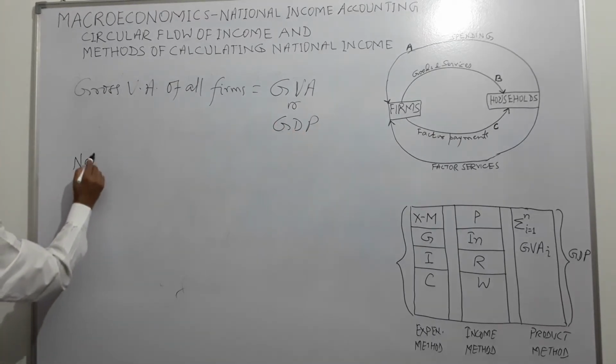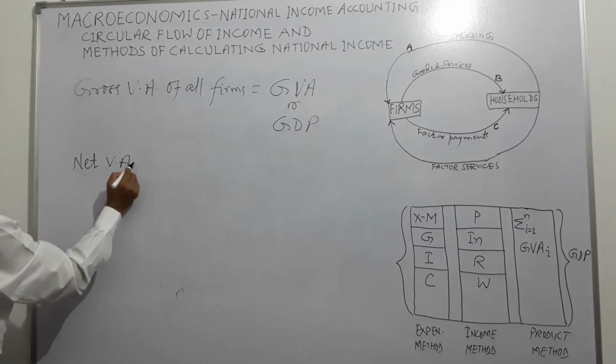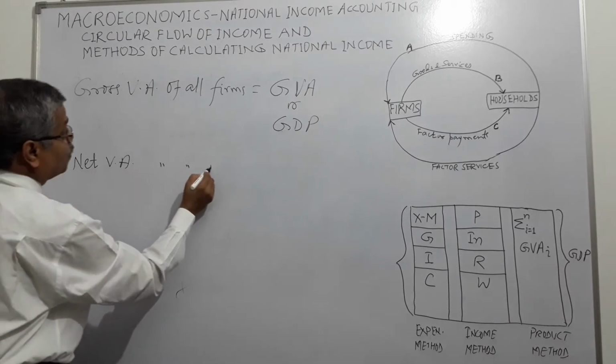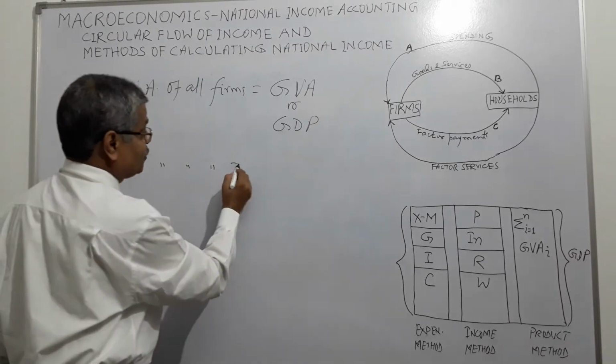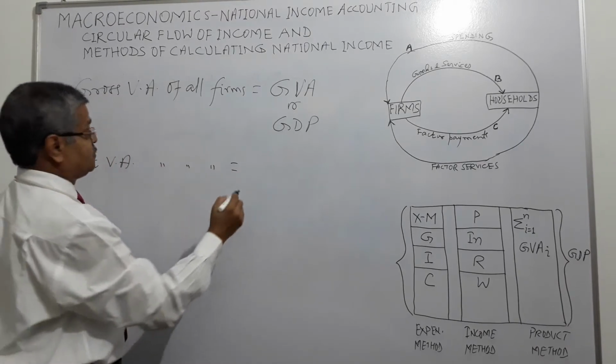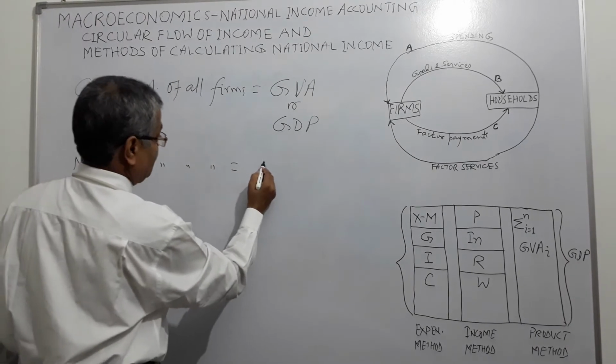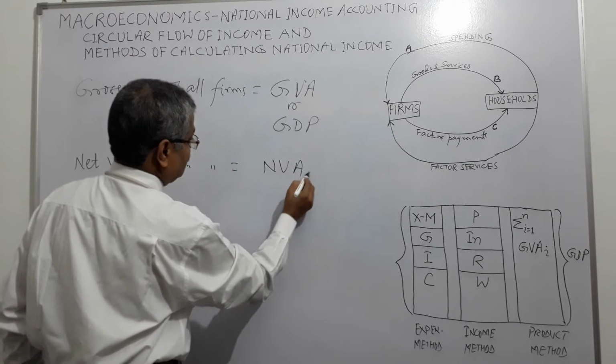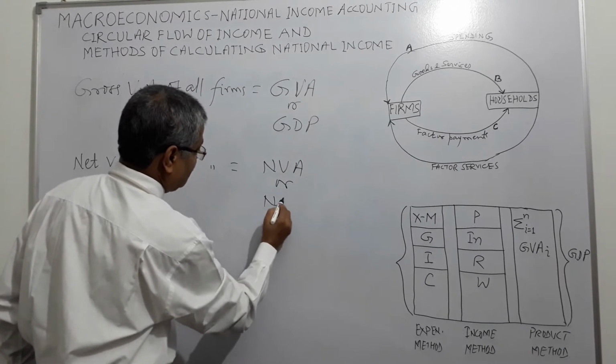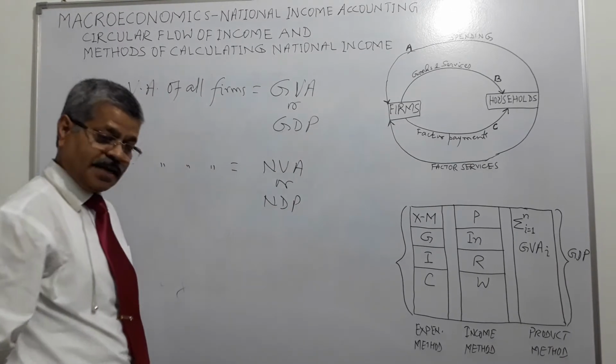If we calculate net value added of all firms in the economy, suppose there are 2 lakhs, 5 lakhs, 10 lakhs firms, then we come to net value added or net domestic product, right?